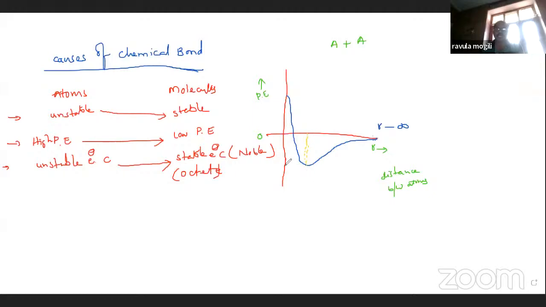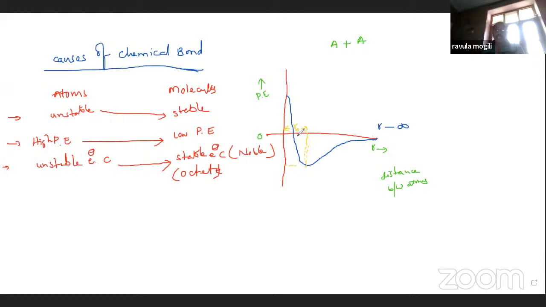So this is a potential energy minimum. So the distance here is R naught. So whenever they come close to each other at a certain distance, they form a chemical bond. Whenever they come too close, their potential energies increase.